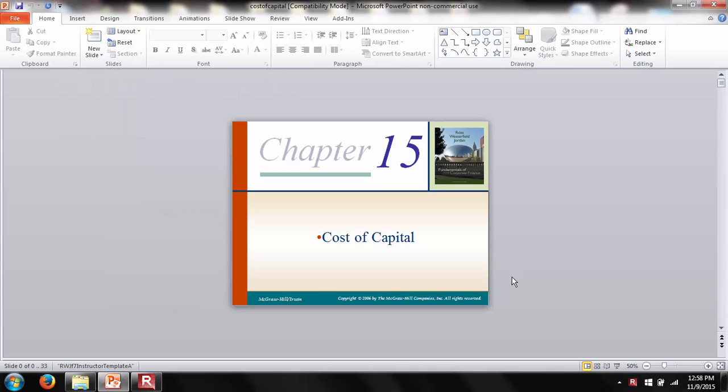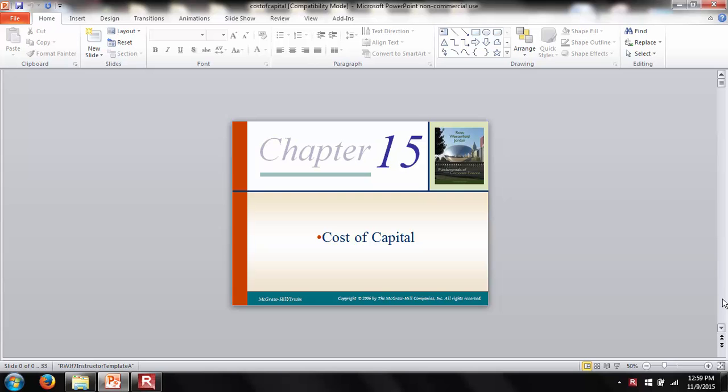Hello. Today we'll talk about the cost of capital. In some ways, what the cost of capital does is, in previous chapters we talked about bond valuation, we talked about stock valuation, we also talked about portfolio theory in risk and return. So essentially, in terms of doing the computation, we are bringing all these things together. So what is the cost of capital?